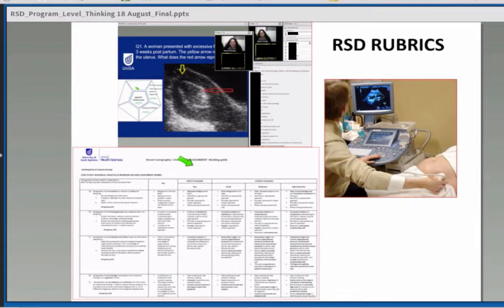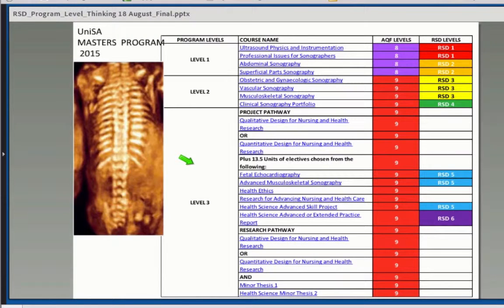So every course has got its own, and I'm now working on this RSD level 6 rubric, which I have to create, but these are all ready. I haven't made rubrics for these research courses yet, because I didn't think that was as much of a priority. We were focusing more on the clinical skills, and we'll get to those research ones a bit later. So it's still work in progress.